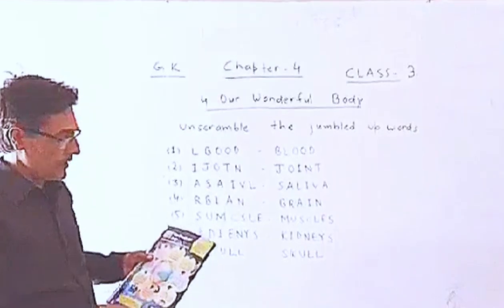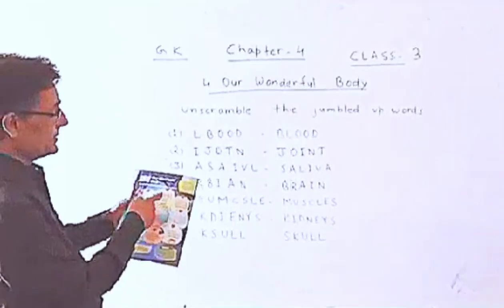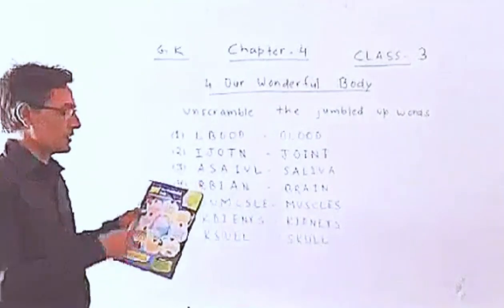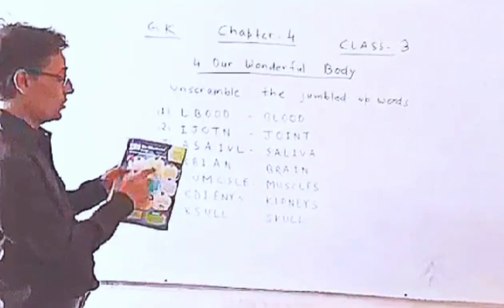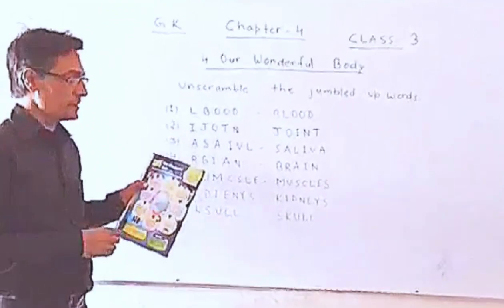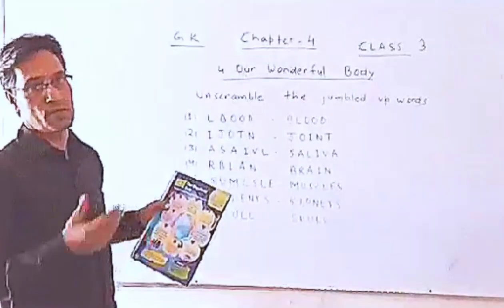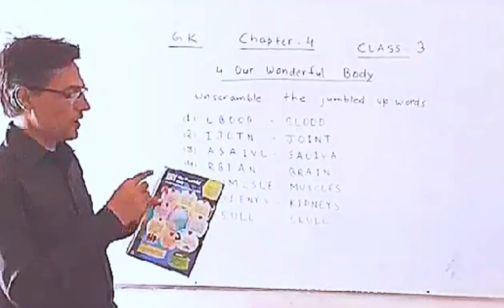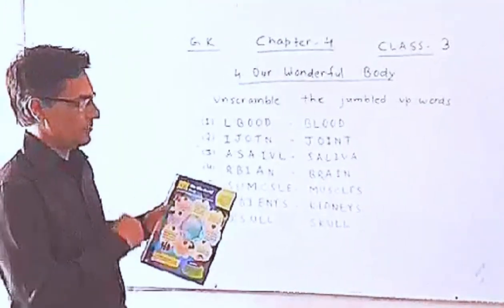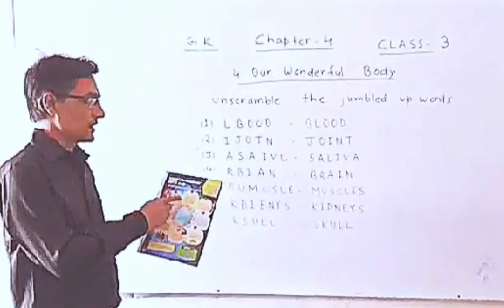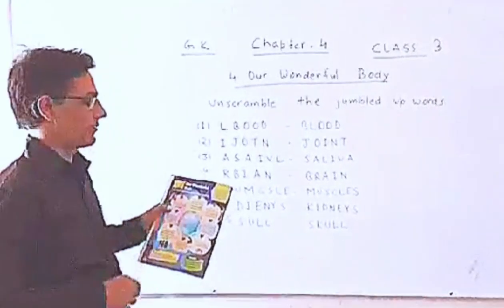In this chapter, clues are given here. First clue: a liquid. Listen carefully. It is a liquid that flows in our body. It carries food and oxygen to the whole body. Then you should guess here which thing is a type of liquid that flows in our body and carries food and oxygen. So you should write here blood. Blood is the liquid that flows in our body and it carries oxygen and food to the whole body.